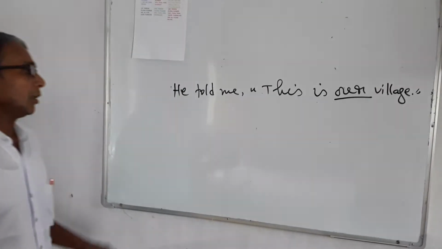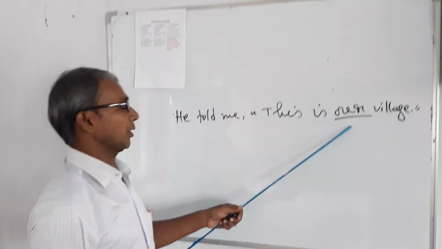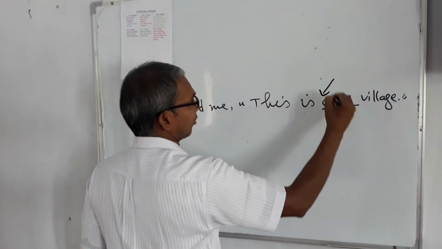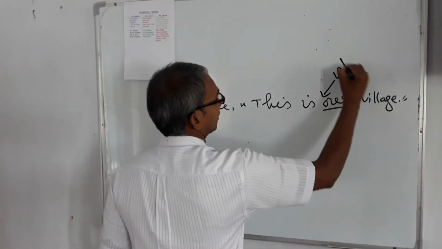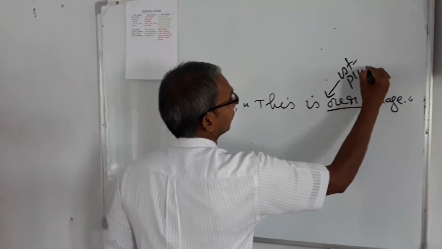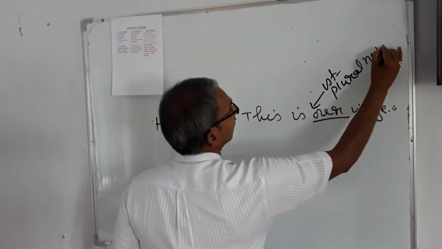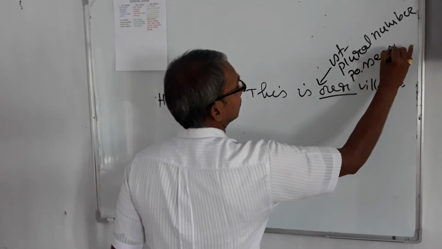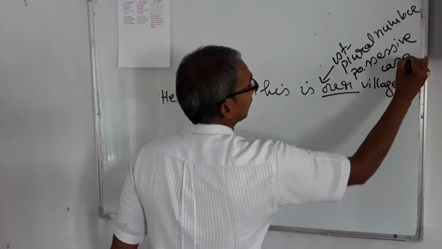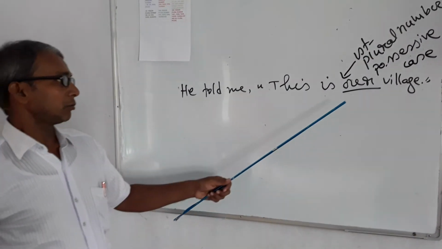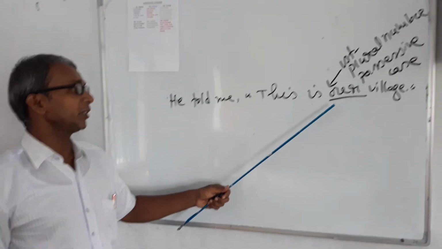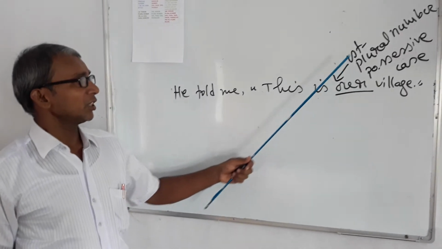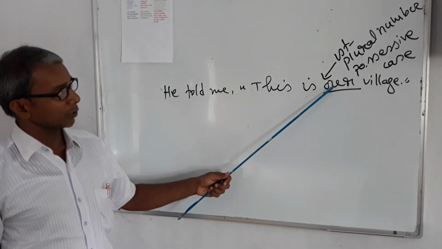In this reported speech, there is also another first person. It is our. I have to identify what is our, which person is our. Our is first person. It is plural number, and it is possessive case. You will have to know its person, its number and case. Our is first person plural possessive.